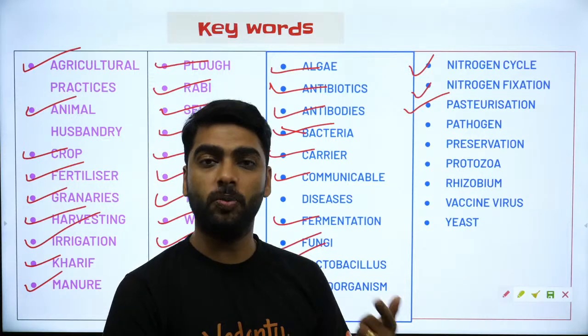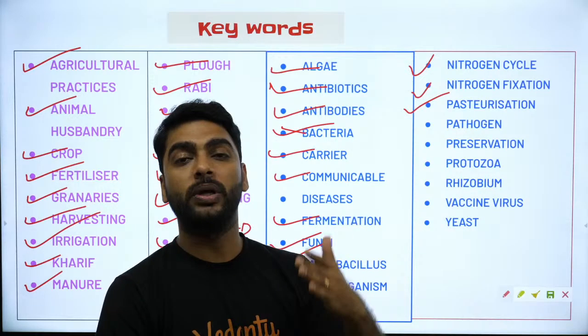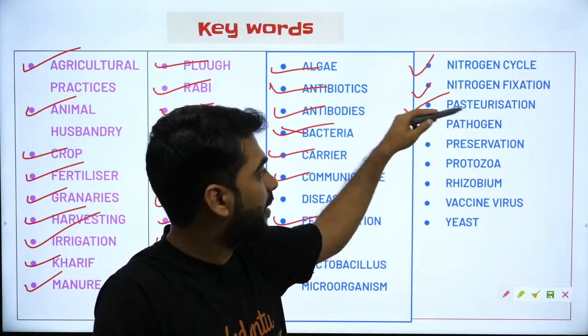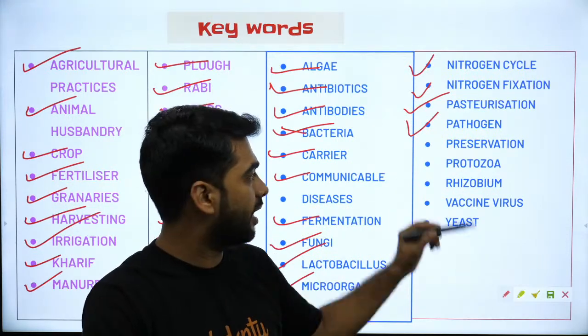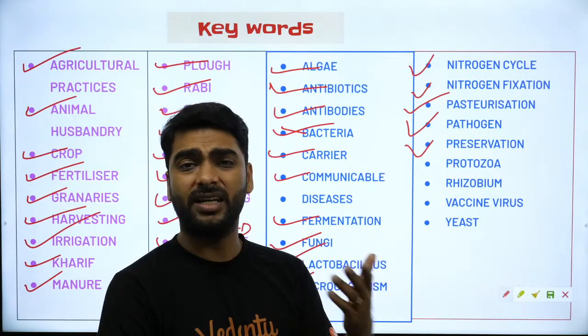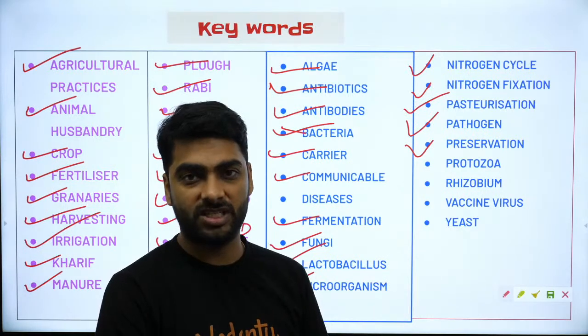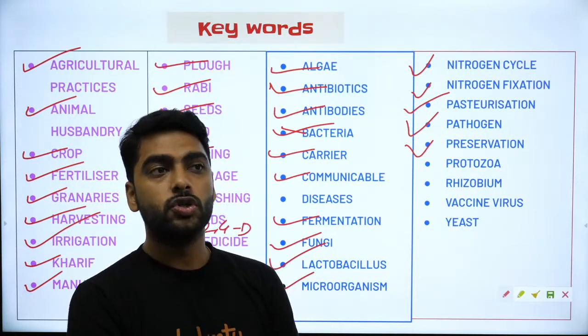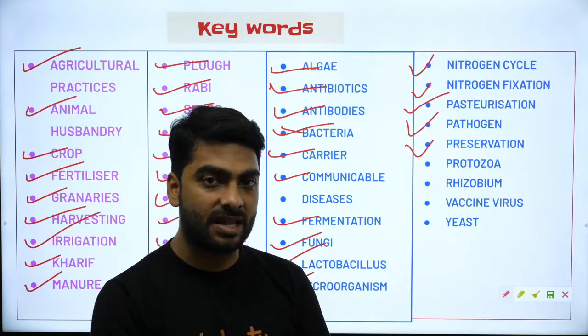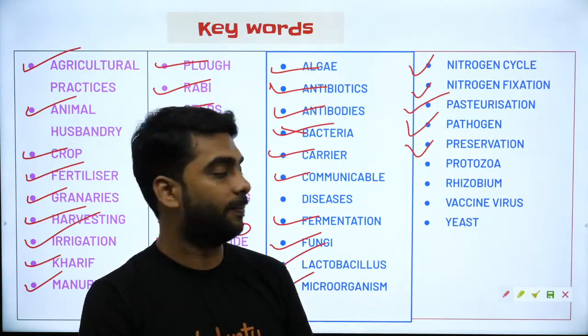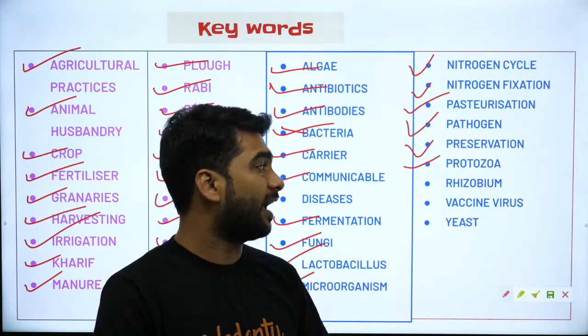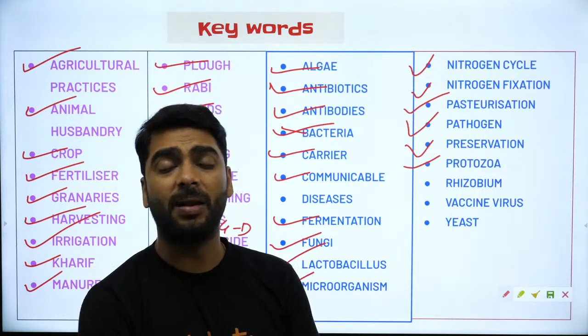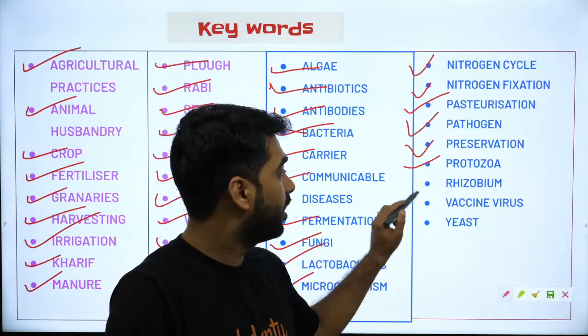Pasteurization, treatment given to milk by heating and cooling to increase its shelf life. Pathogen, disease causing microorganisms. Preservation, protecting food from microbial infestation. Preservatives include sodium benzoate, sodium metabisulfite, sugar, oil, vinegar. Protozoa, type of microorganism. Example, Plasmodium, disease causing.